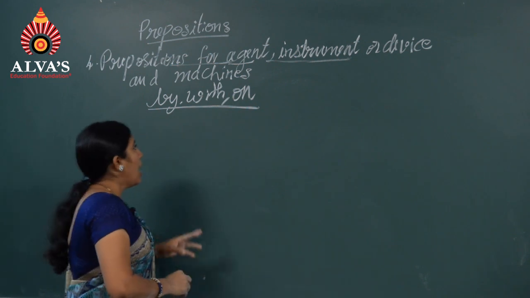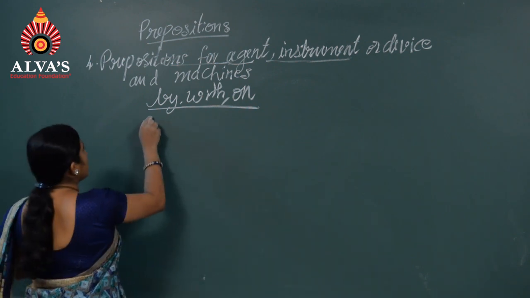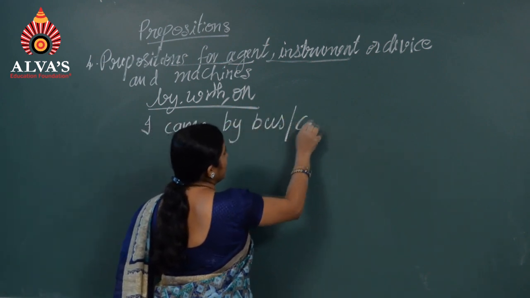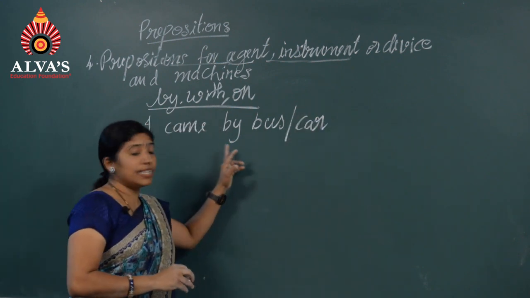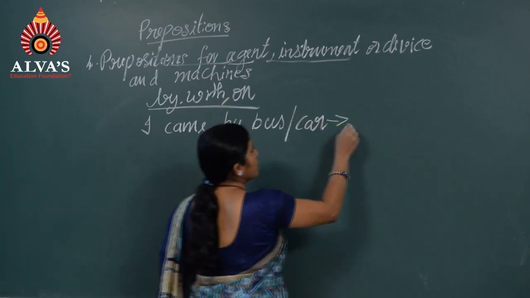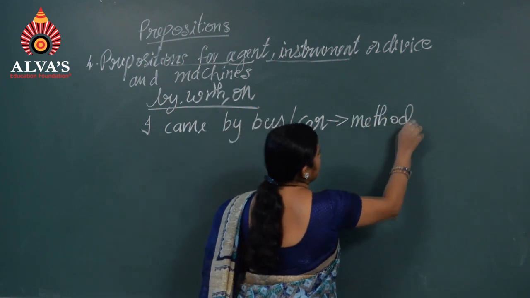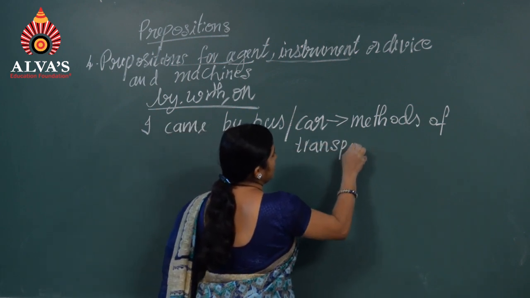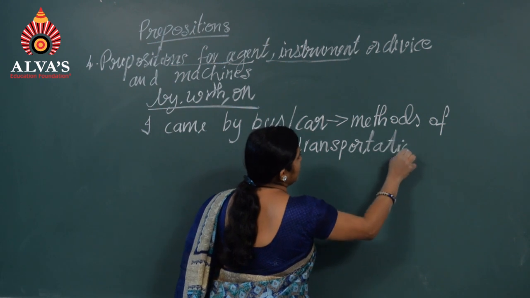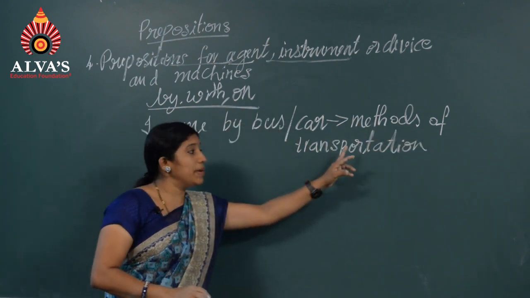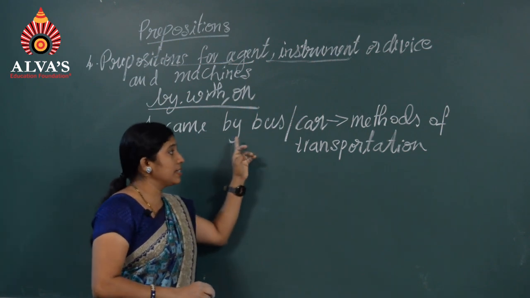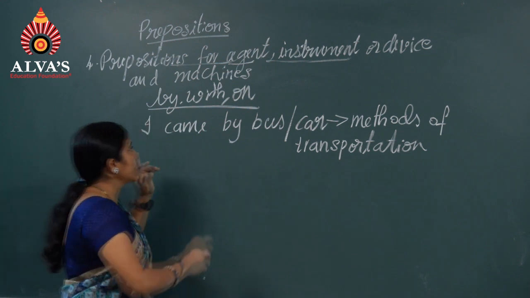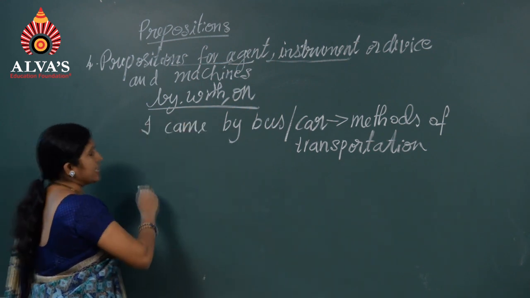For example, I came by bus. I came by bus or by car. It shows the methods of transportation. We use by for the different methods of transportation. I came by bus or by car, by ferry. What do you mean by ferry? Boat or a ship.